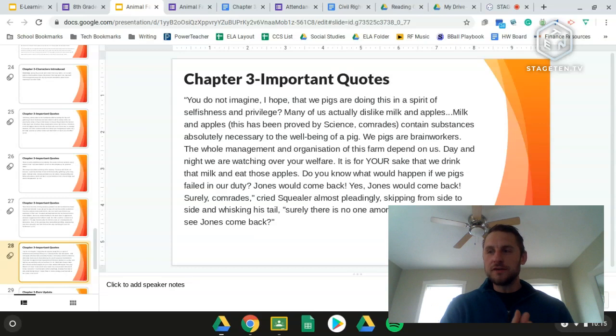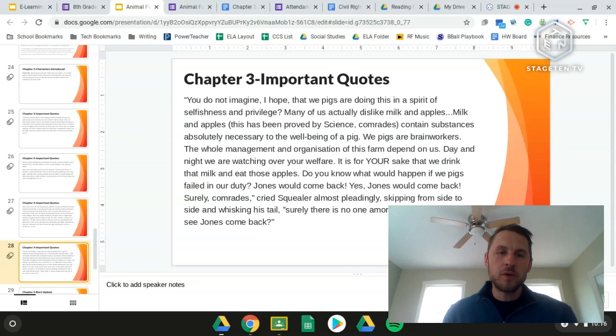Now, I'm sure all of you can draw the conclusion that this is not actually true. The fact that pigs are eating apples and drinking milk is not what would prevent Mr. Jones from coming back. But because Squealer knows that he's more intelligent than the other animals, and he knows that their biggest fear is Jones coming back, he knows that this speech will be enough to convince them, which it turns out that it is.